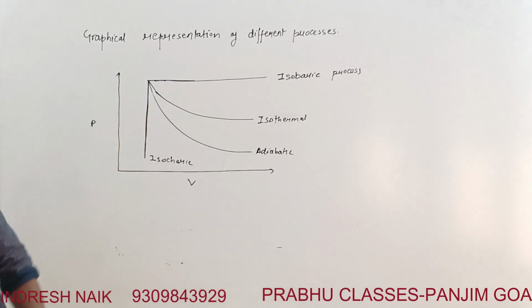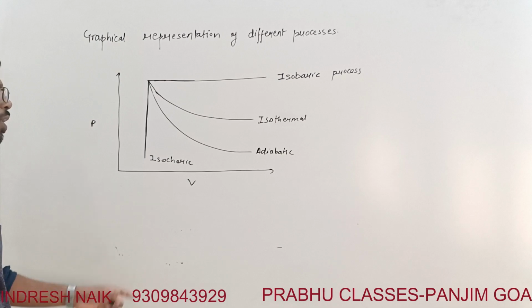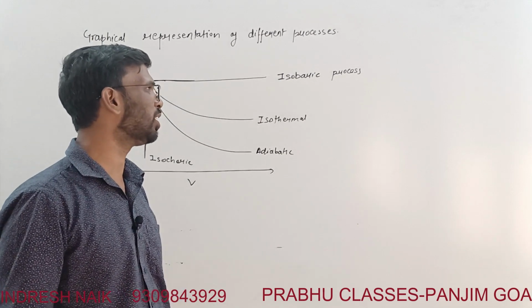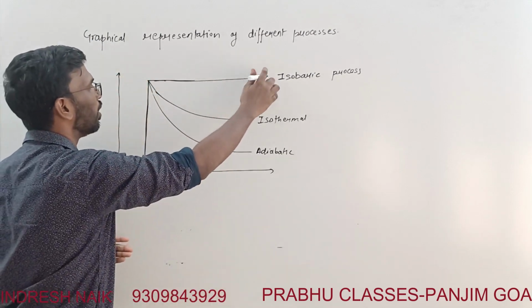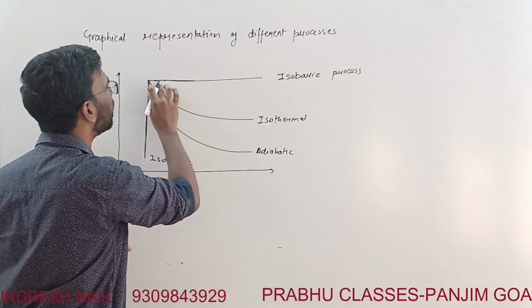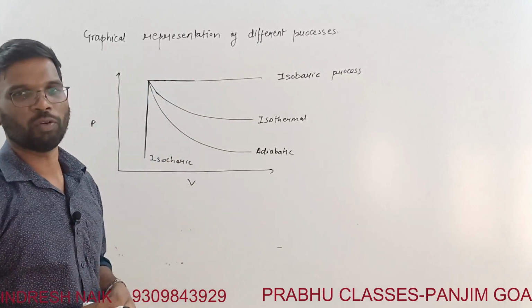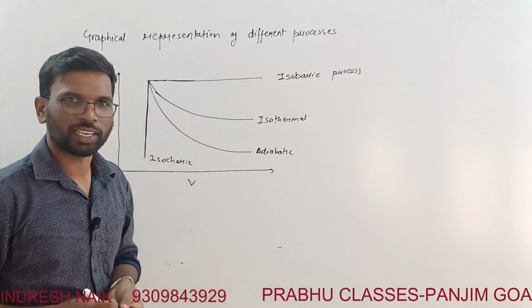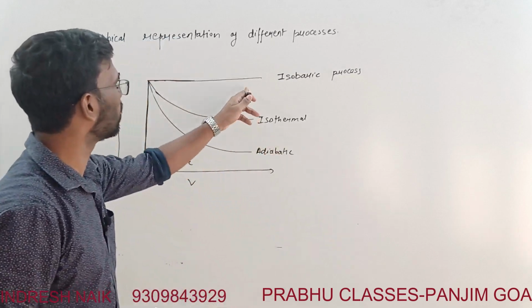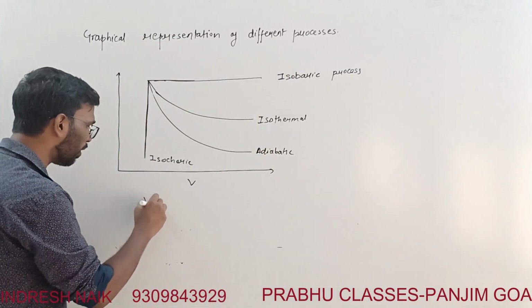Right? So these are the graphs for different processes. Now in which case is the work done maximum? The answer is very simple. The area under the curve decides the amount of work done. So the more the area under the curve, the more the work done. So it is obviously the isobaric work done.